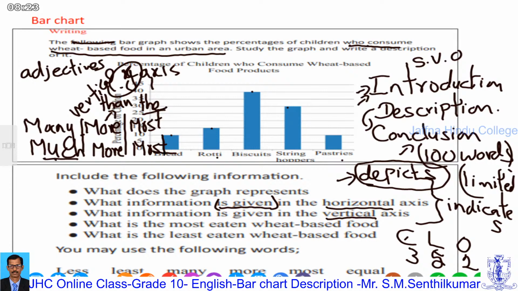I will touch on the pie chart later. Many, much: what I said? The comparative forms are both "more", and the superlative "most".